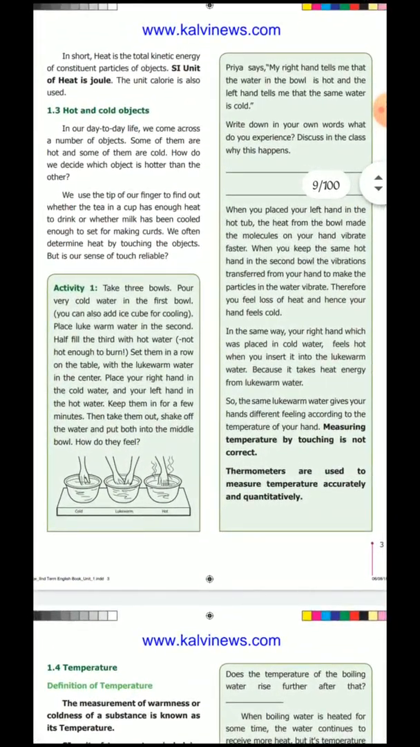Next. Heat is measured using the SI unit joule. What is that? The SI unit of heat is joule. But most of the time we use calorie. So the SI unit of heat is joule, and calorie is also maximum used.